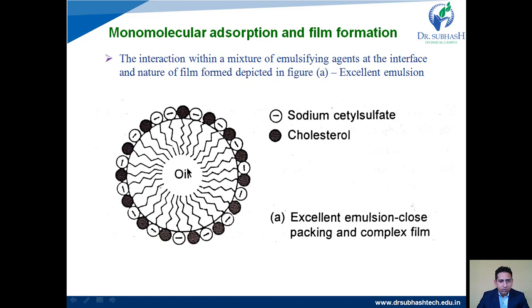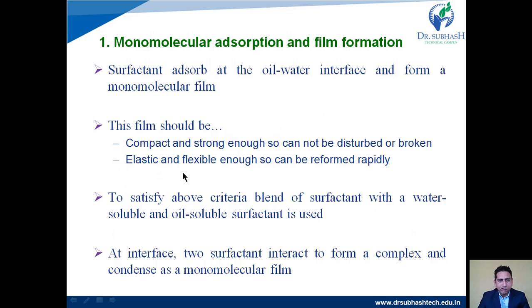This one is the oil molecule, and above this there is a close packing and complex film of sodium cetyl sulfate and cholesterol. This will satisfy both criteria. The film is compact and strong enough so it cannot be disturbed or broken, and it is elastic and flexible enough so it can be reformed rapidly.